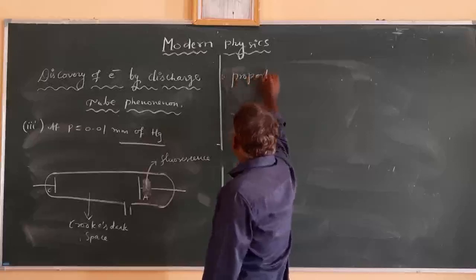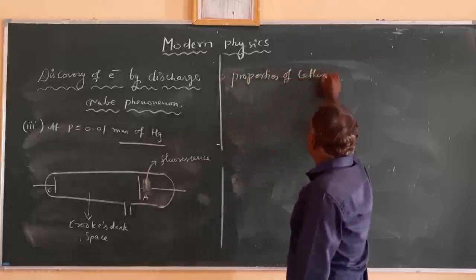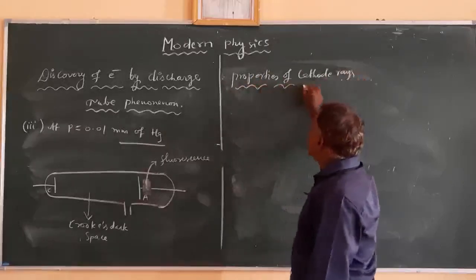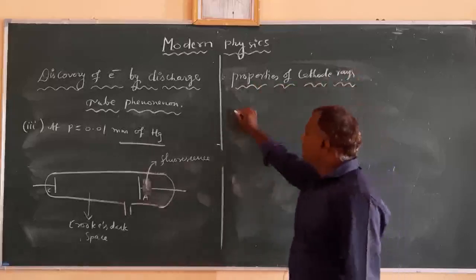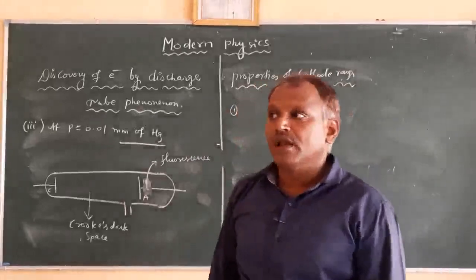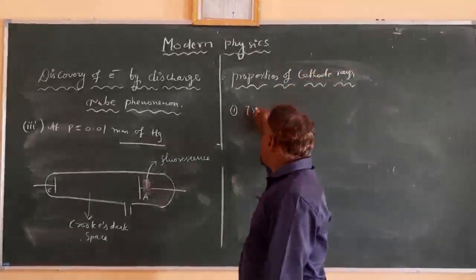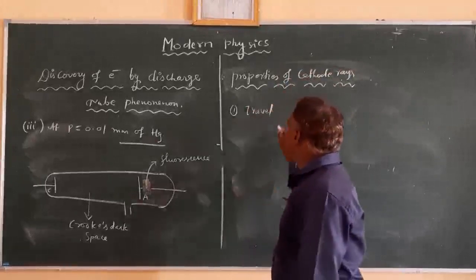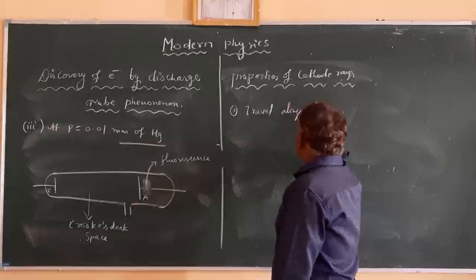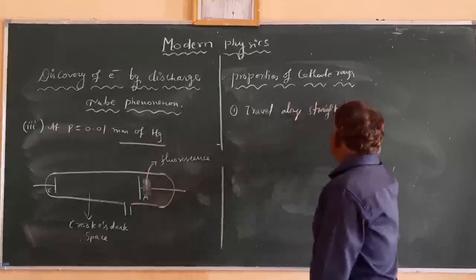Properties of cathode rays. So here the first one, these cathode rays always travel along straight lines.